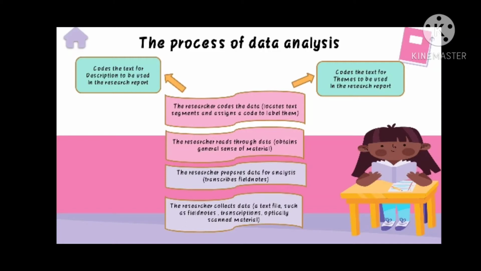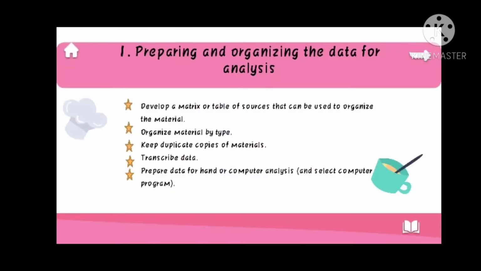The fourth, the researcher reads through the data and obtains a general sense of the material. The fifth, the researcher prepares data for analysis, transcripts, field notes. And the sixth is the researcher collects data, a text file such as field notes, transcriptions, or optically scans material.